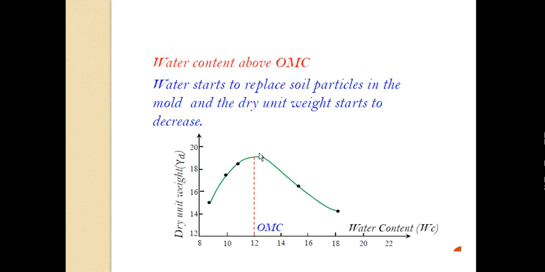Last is water content above OMC, that is, water content in this region. If we are adding water which is more than optimum moisture content, what will happen? In this figure, it is clear that dry density is decreasing. The reason is that the water starts to replace the soil particles in the mold and the dry unit weight starts to decrease. If we increase the water above this OMC, the water will replace the solid particles. That's why the dry density is decreasing.